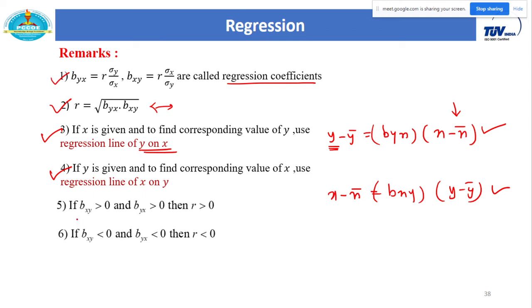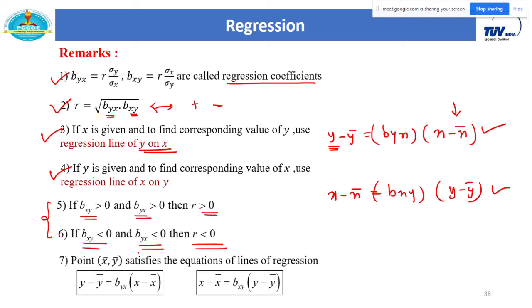Remarks. Now there is a sign convention for this R. If both regression coefficients are positive, then you have to consider your R to be positive. Then your correlation coefficient is also positive. If both regression coefficients are negative, then your R is also negative. On this part also there are some MCQs. So this is the sign convention for the coefficient of correlation. If both these values are positive, you will get a positive answer. If both these values are negative, just multiply this answer by a minus sign. This is the change.